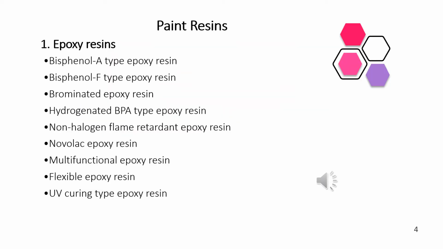Paint resins. So what are paint resins and what is their role, and how many types of paint resins are available? Resins serve as a binder to hold the pigment particles together and provide adhesion to the surface painted.